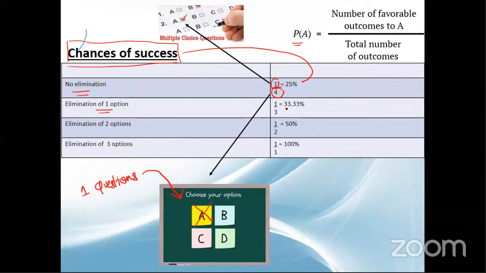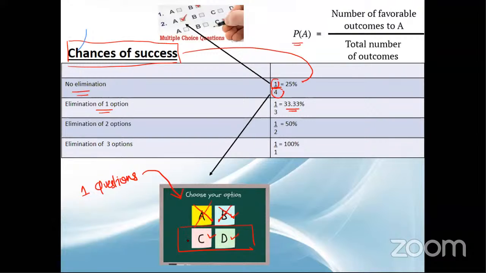Chances of success would be 33.33%, because now in total outcomes there are only three options left, and out of these three, one option is correct. So 1 upon 3 into 100 is 33.33%. And if you use more of your brain and eliminate two options, and then do the guesswork, chances of success is 50%.